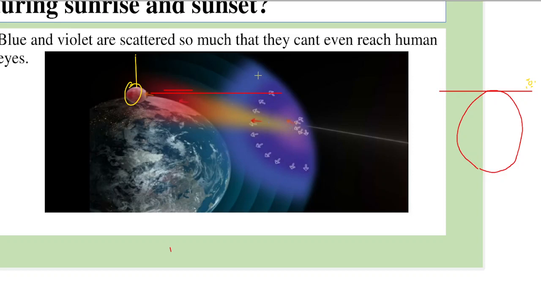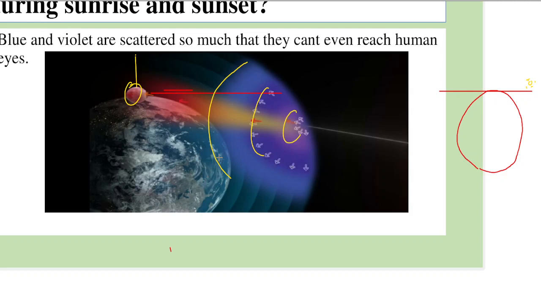As seen here, there is violet up to here only, and blue up to this part. So these colors don't even reach the human eye, but the colors which are less scattered, like red, orange, yellow, reach the human eye. So even the appearance of reddish orange is because of scattering only.